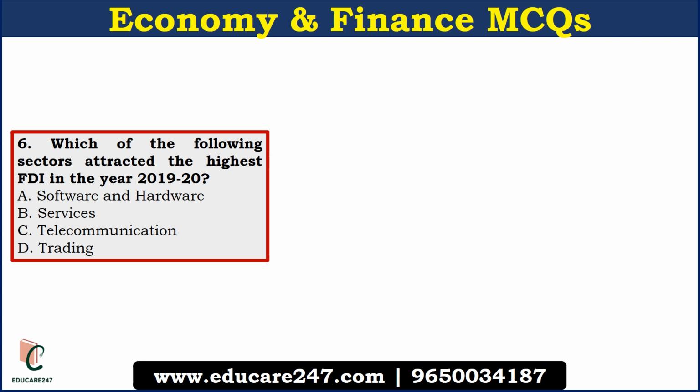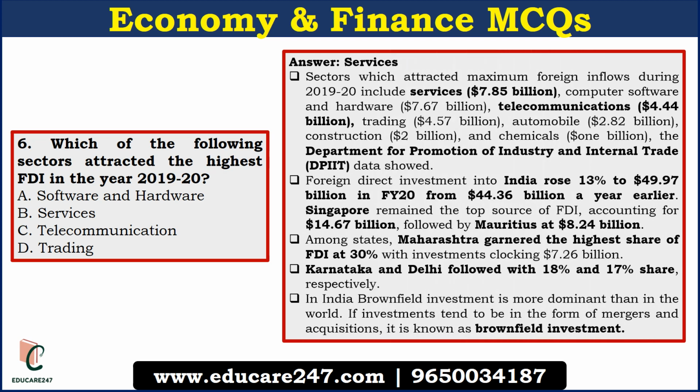The next question is, which of the following sectors attracted the highest FDI in the year 2019-20? Answer is services. According to the recent data published by Department of Promotion of Industry and Internal Trade, service sector attracted the highest FDI during the year 2019-20 and that is 7.85 billion. Computer and software industry attracted 7.67 billion. Telecommunication industry attracted 4.44 billion. Automobile industry attracted 2.82 billion. Other figures you can see, construction is 2 billion.